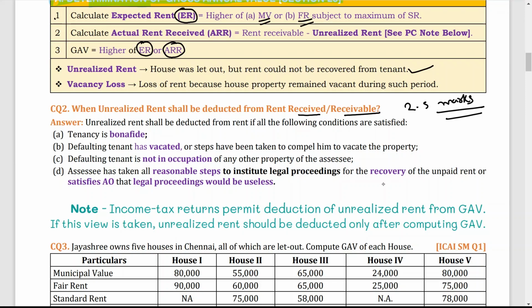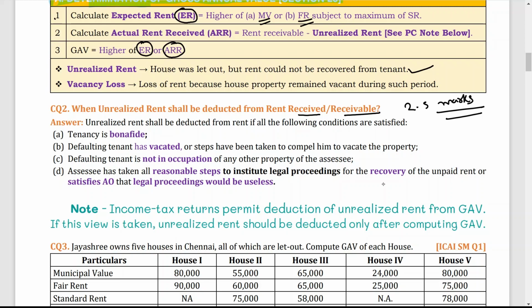Second, the defaulting tenant has vacated or steps have been taken to compel him to vacate the property. The defaulting tenant is the person who is not paying rent.